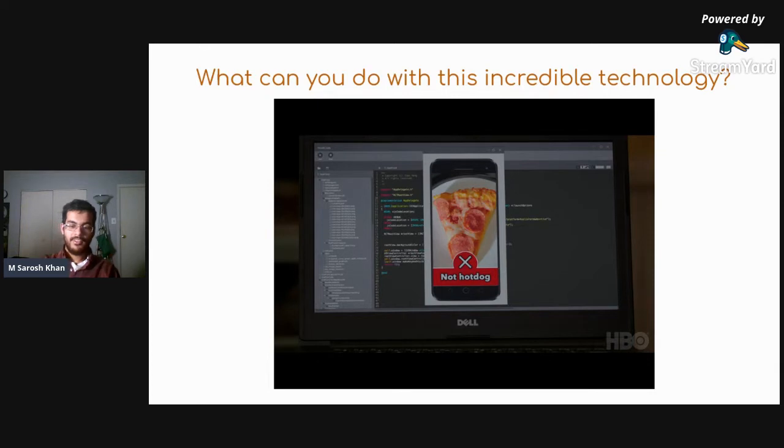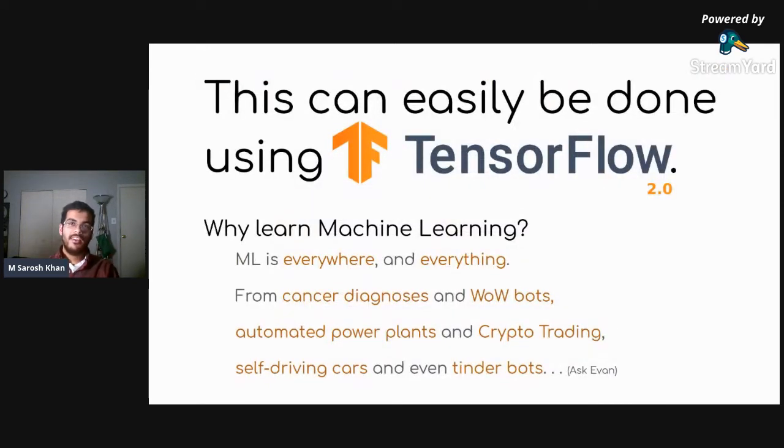Not hot dog? If you stay with us at the end of this workshop, you will be able to build that app. All right. But seriously, why should we learn machine learning?